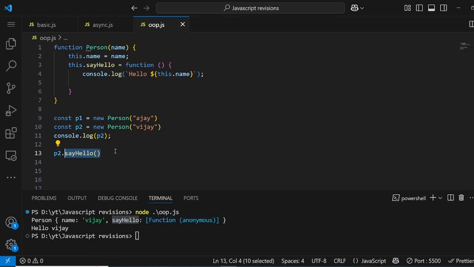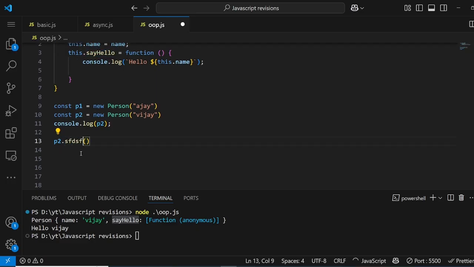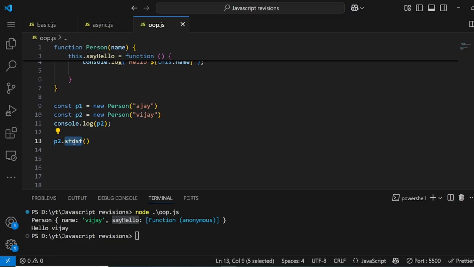If for some reason I called a method like sfdsf, instead of giving an immediate error, it will check whether the object that is calling, p2, has this method. Does p2 have this method? We can see that it does not. So it will go to its prototype property and try to see if it is there.